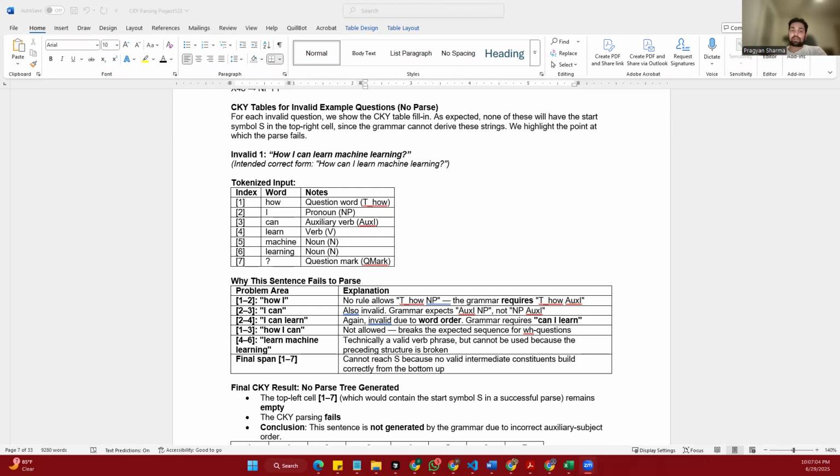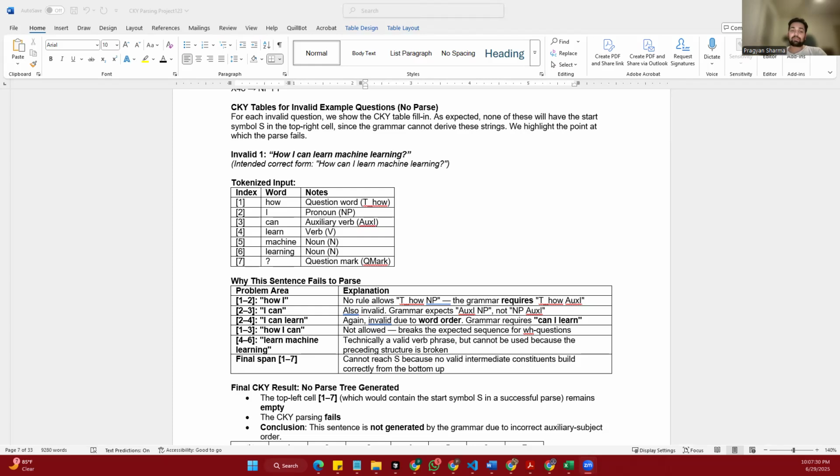So the next is an invalid sentence. Now let's look at the three example sentences that are grammatically incorrect and see why our CKY parser and grammar cannot accept them. The first one is "how I can learn machine learning." This sentence sounds a bit off to a native speaker, and our grammar catches why. It has the wrong word order for a how question.